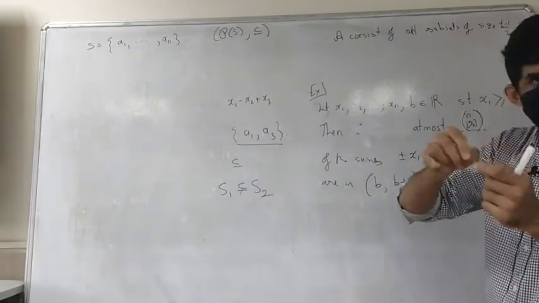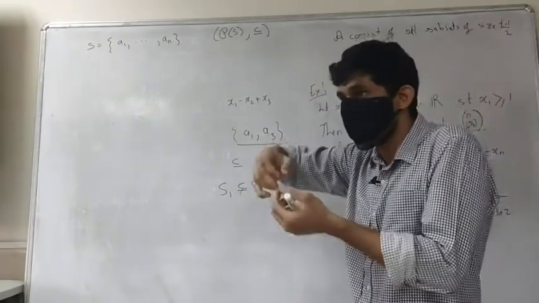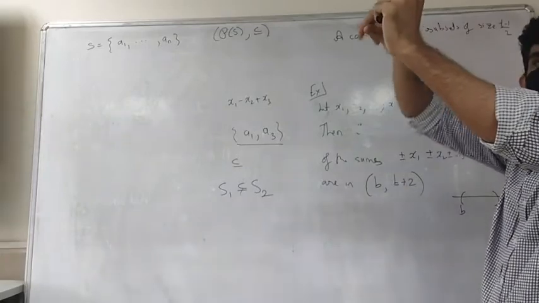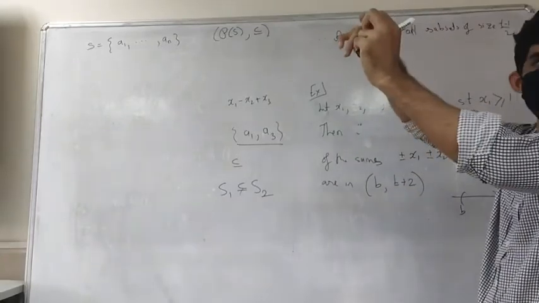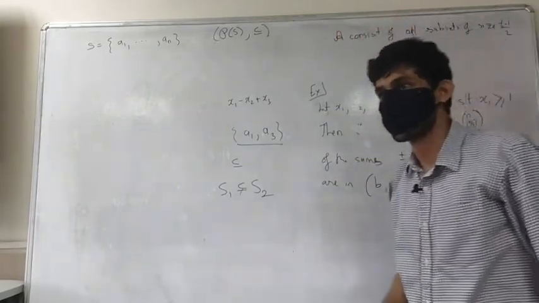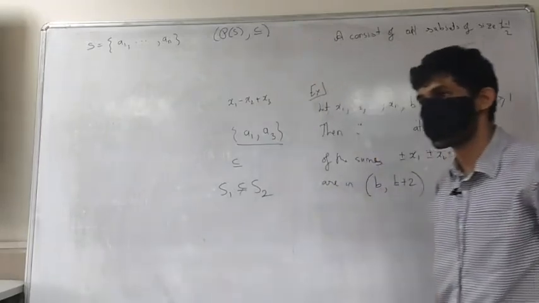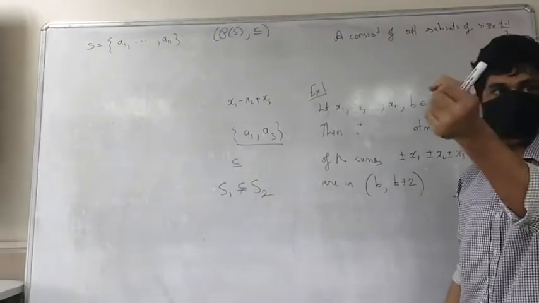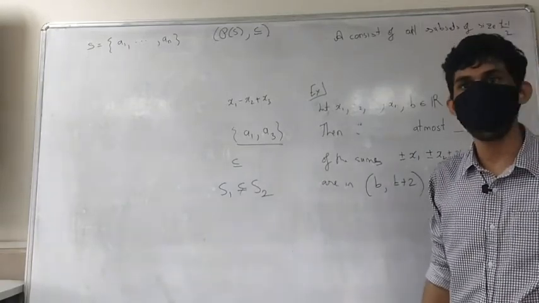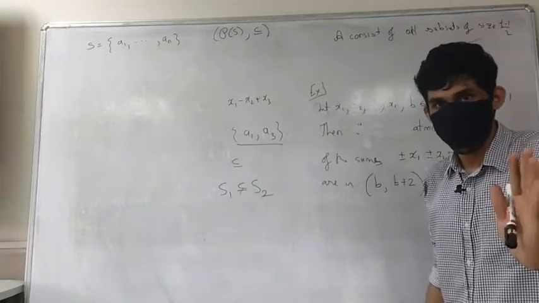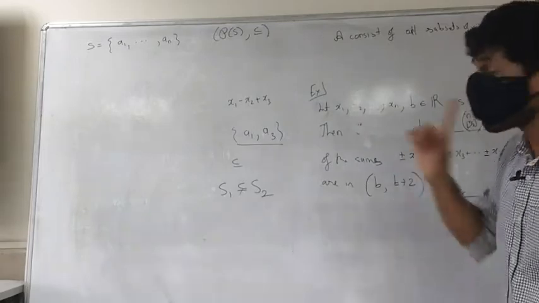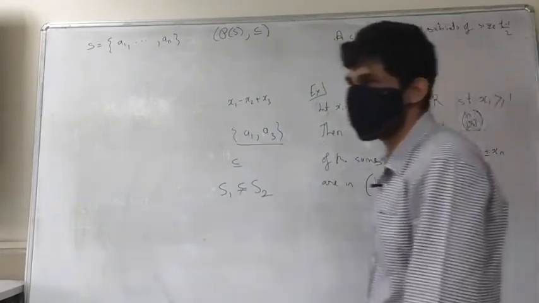Because if you look at the chain, look at the chain. So C1 contained in C2 up to Ci. Say if Ci is here, then Ci plus 1 will have to be out, because the sum of Ci plus 1 will be at least 1 bigger than the sum of that. So that makes sense. If Ci is inside, from Ci plus 1 onwards, it will have to be out. The moment Ci enters, everything else will also be out. So in a chain, at most one will be inside.